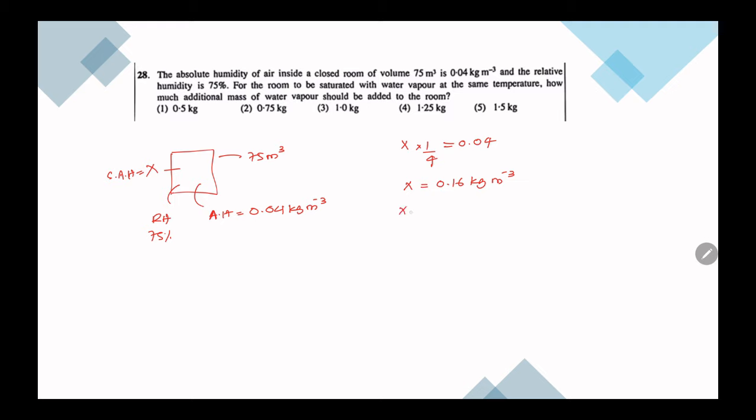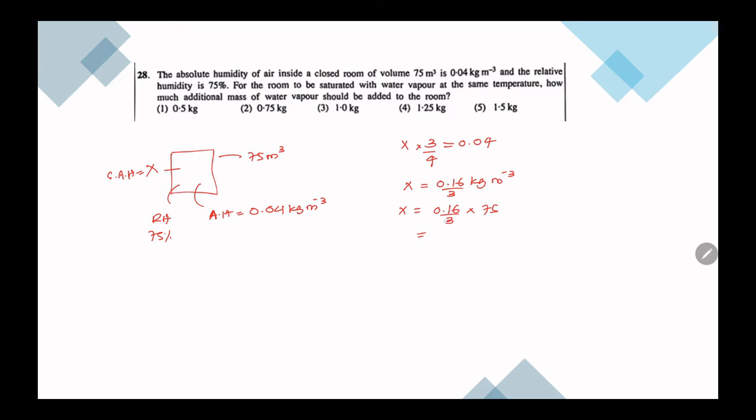Okay, now we have 0.16 into 75 meter cube. Then if we multiply 75 into 0.16, sorry, this is 3/4, right? This should be 3/4. So divided by 3.